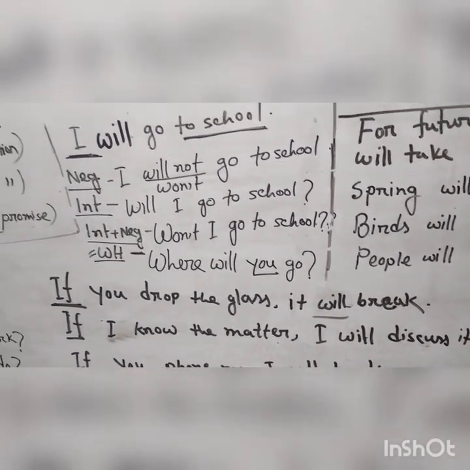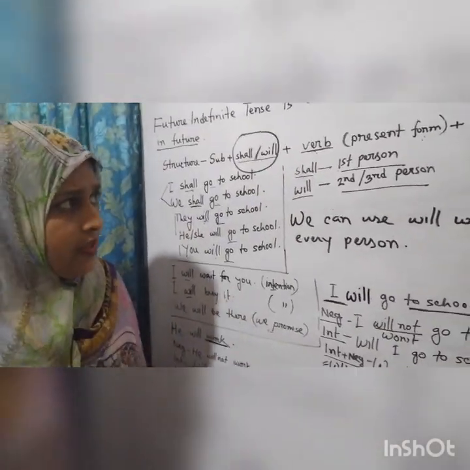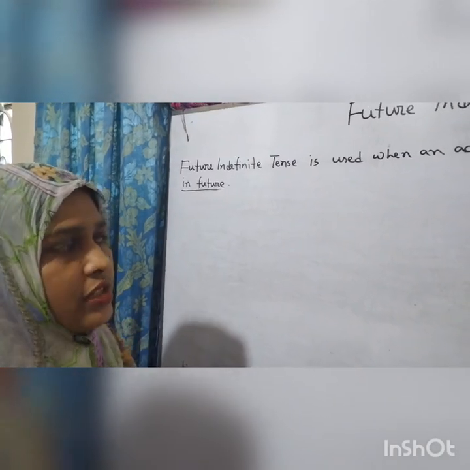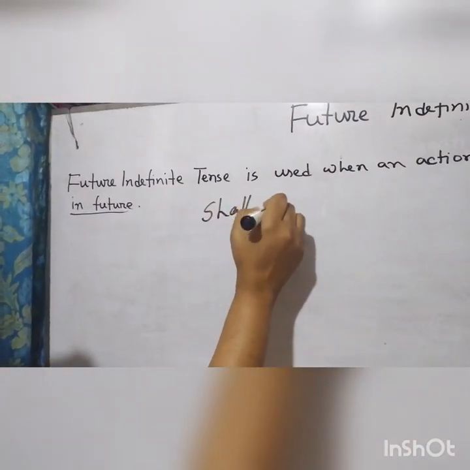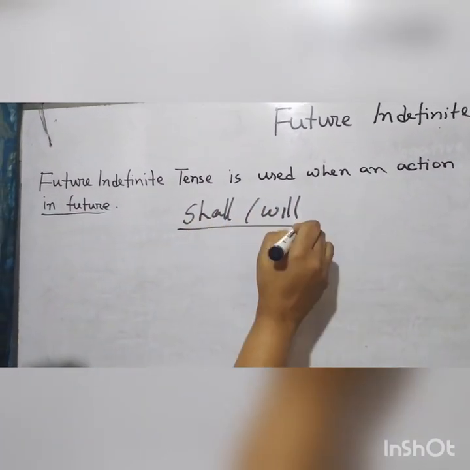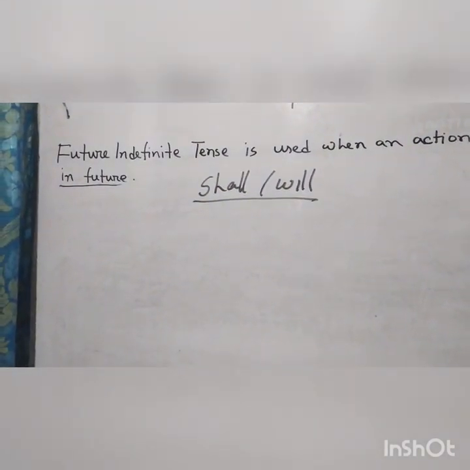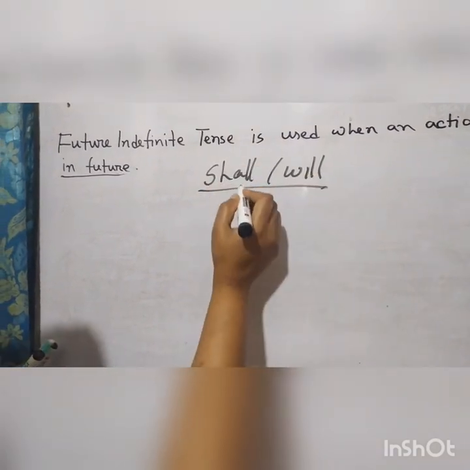And there are other uses also. Students, there are also uses of shall or will. Shall and will, we can use them as modal auxiliaries also.